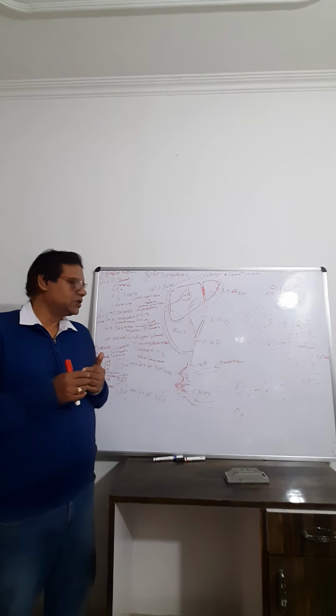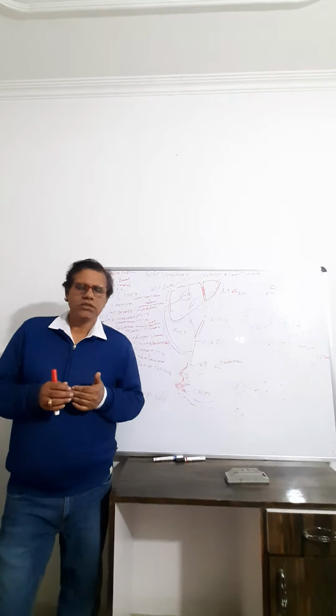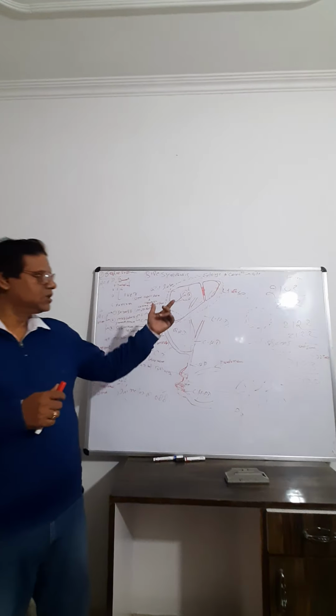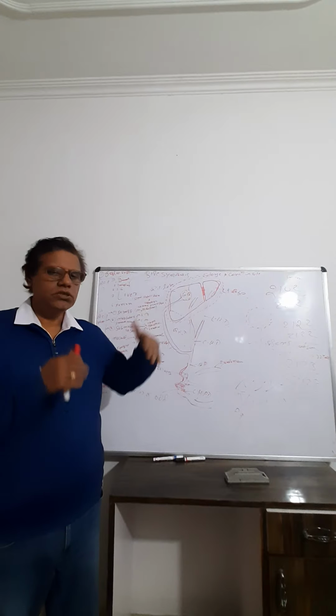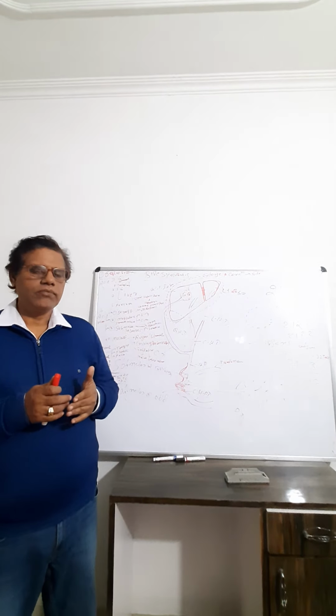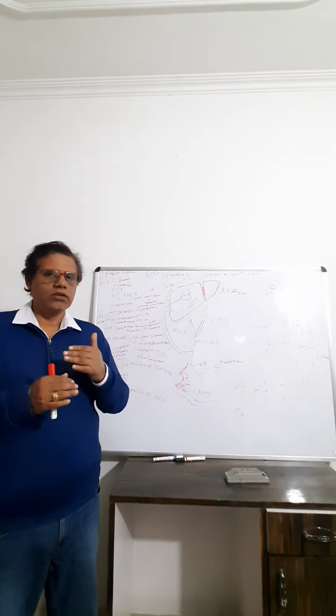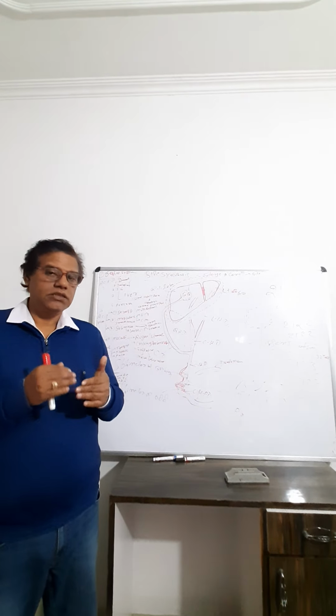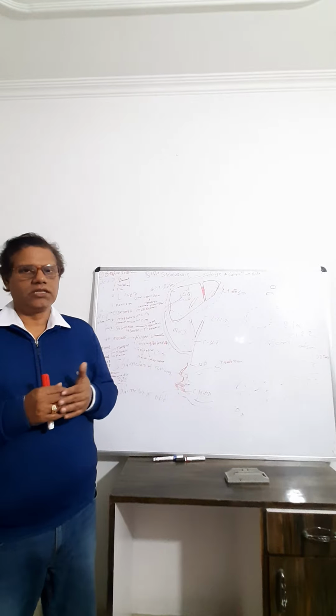And teeth: in human beings, teeth are thecodont, diaphyodont and heterodont. Thecodont means the teeth are present in sockets. So mammalian teeth are thecodont, present in sockets. Diaphyodont means teeth appear two times: first the milk teeth, that is deciduous teeth, and then permanent teeth.